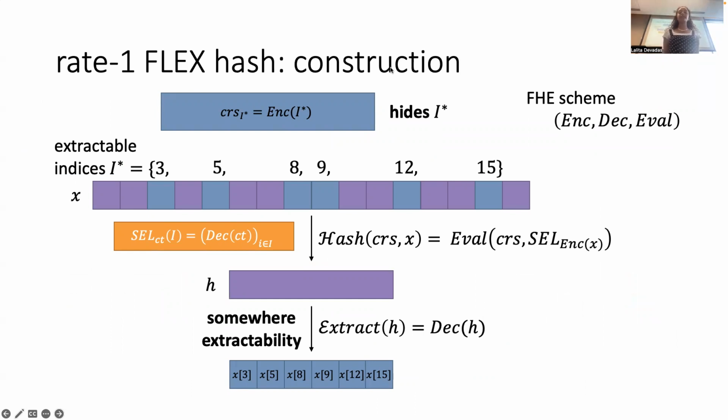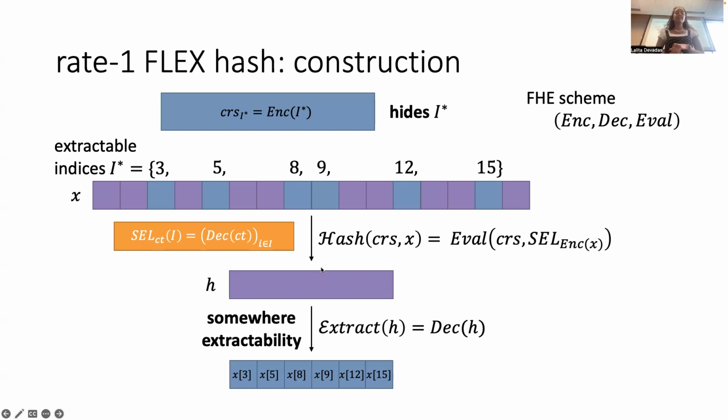We can't even actually use an existing Rate-1 FHE. We have to modify the way that the Rate-1 compresses ciphertexts in order to do it in a more local way. So basically we need to have the property that as we're doing this hash, we're never computing a bit based on too many bits from the previous step, in order to create our local opening later.